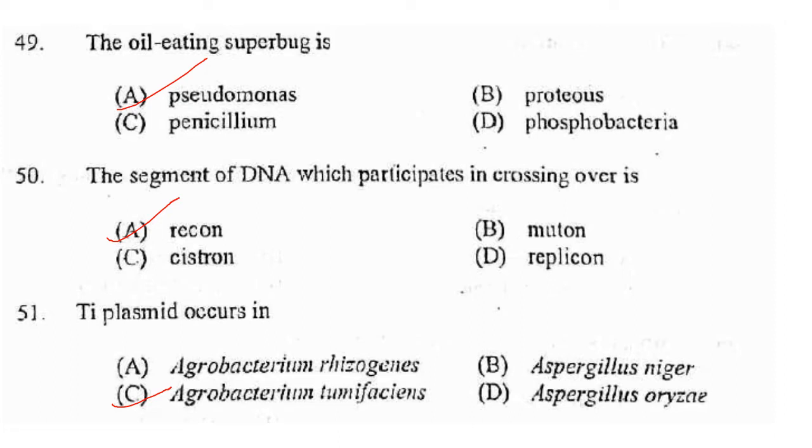Then the segment of DNA which participates in crossing over. So answer is option A, recon, that is unit of recombination. What is muton? The smallest element of genetic material capable of undergoing a distinct mutation.